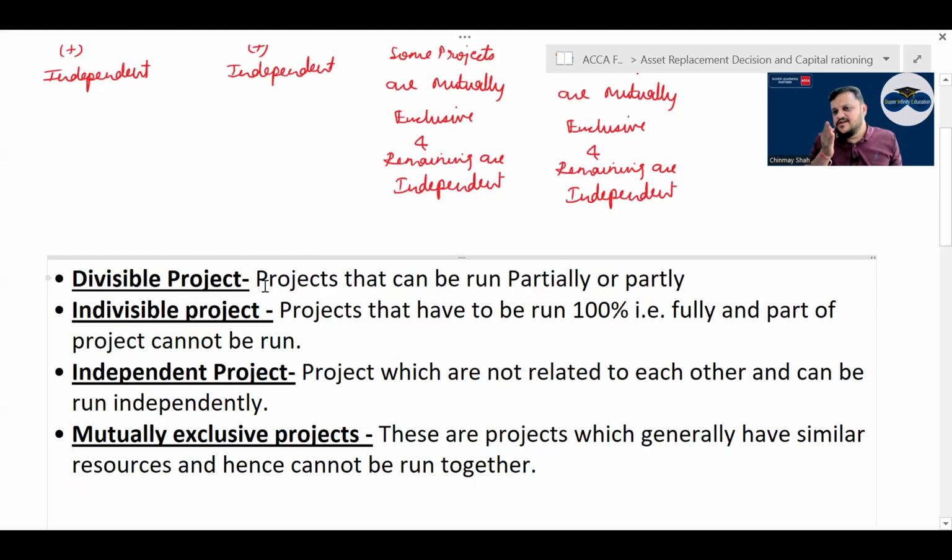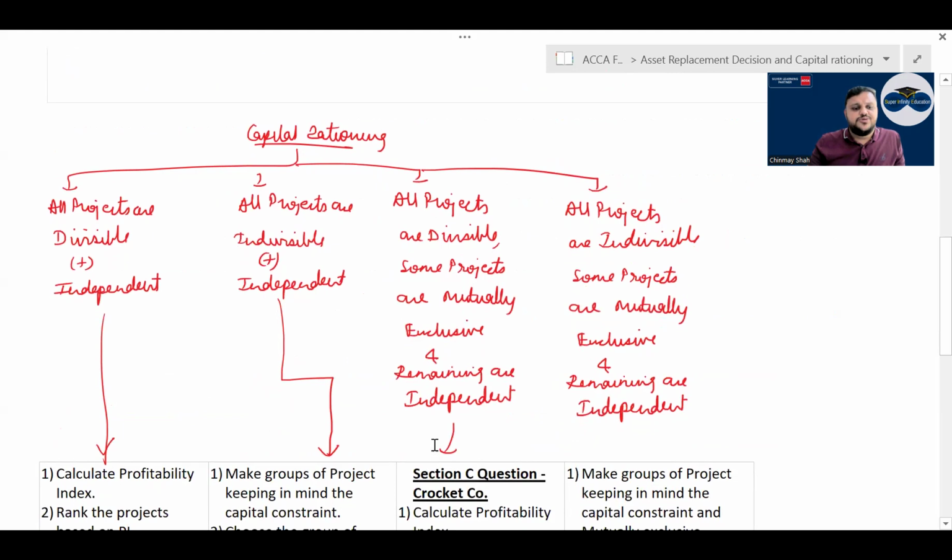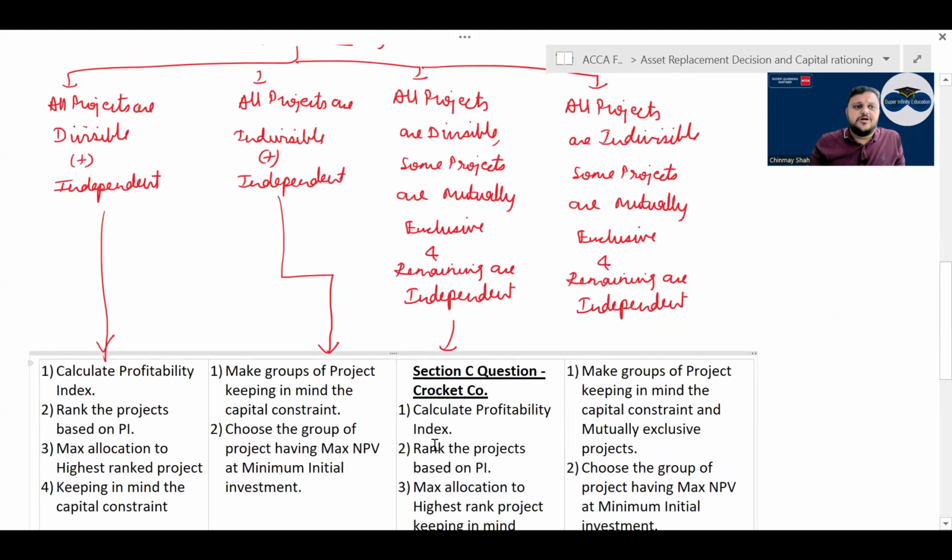Divisible project means a project can be run partially or partly. Indivisible project means you have to run the full project 100%, right? Independent project means what? Projects are not related to each other and can be run independently. Mutually exclusive project means what? These are projects which generally have similar resources, hence cannot be run together. बराबर है क्या?